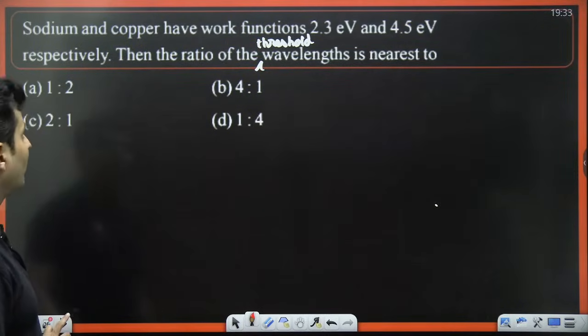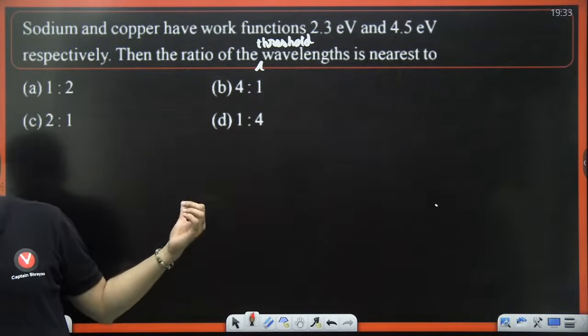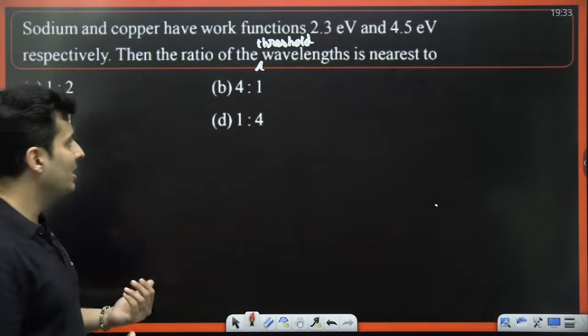That's the reason. Okay. So the correct answer for this is 2:1. And I think many of you have written 2:1. Some of you are saying option A. No, it is not option A.